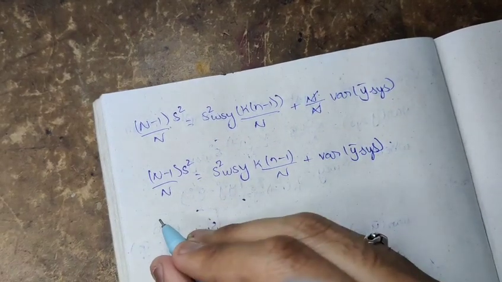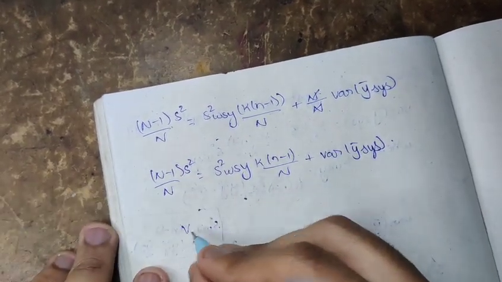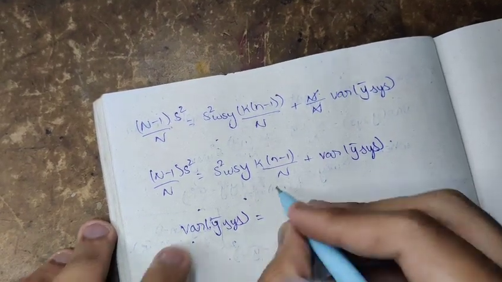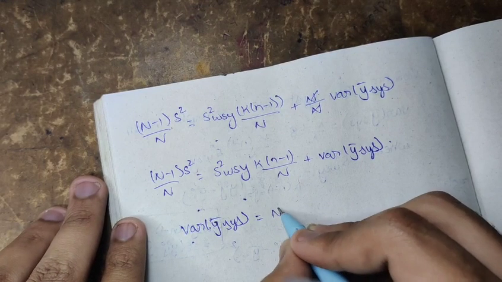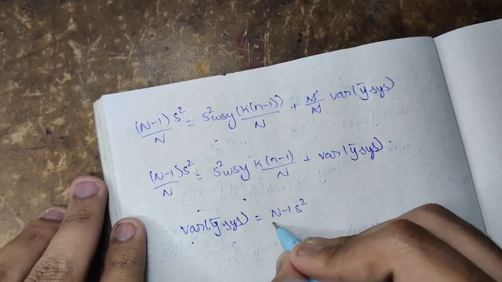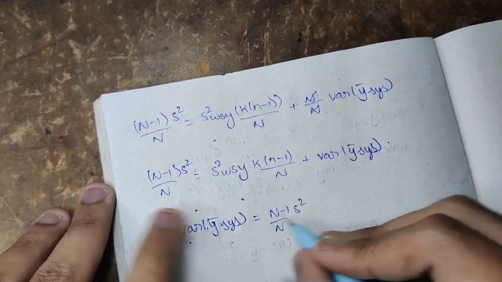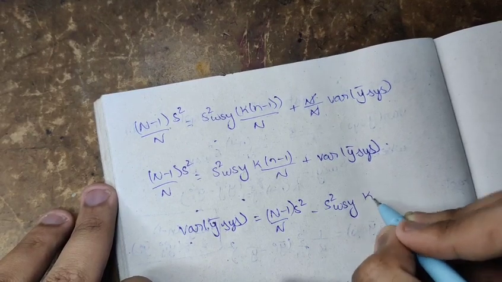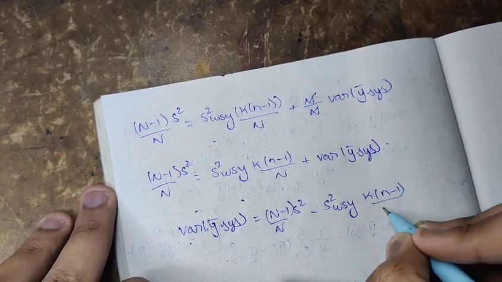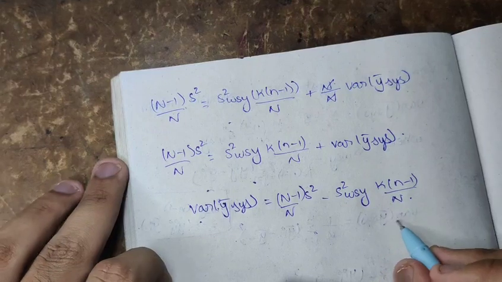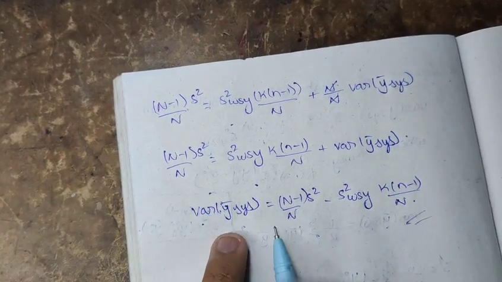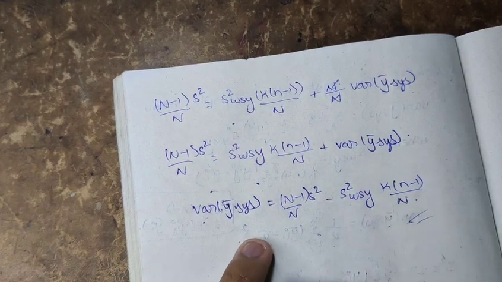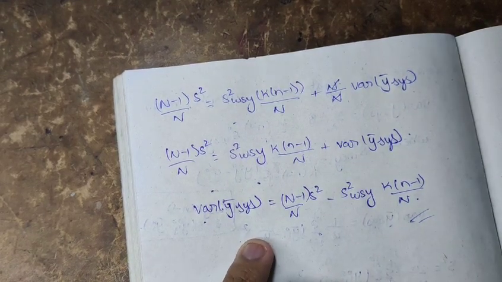If we send this term to the left hand side and rewrite, the variance of y bar systematic is equal to (N minus 1) S squared by N minus S squared WSY k into (n minus 1) by capital N. That's all we had to prove. And we'll also use this exact formula in the next theorem to prove another variance.